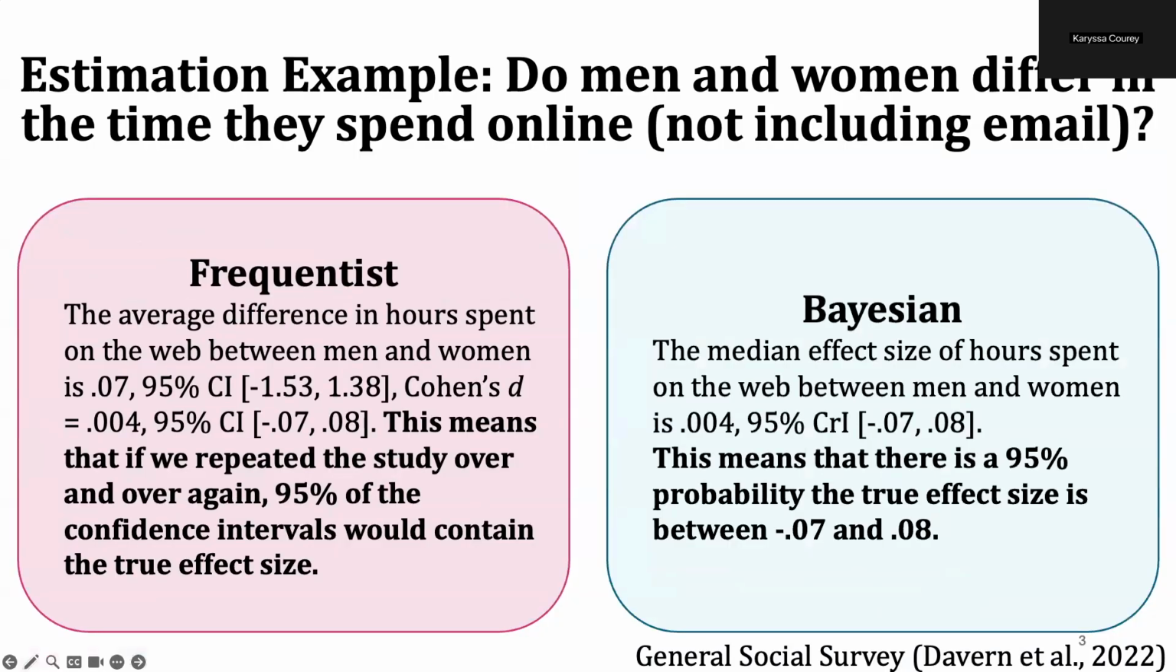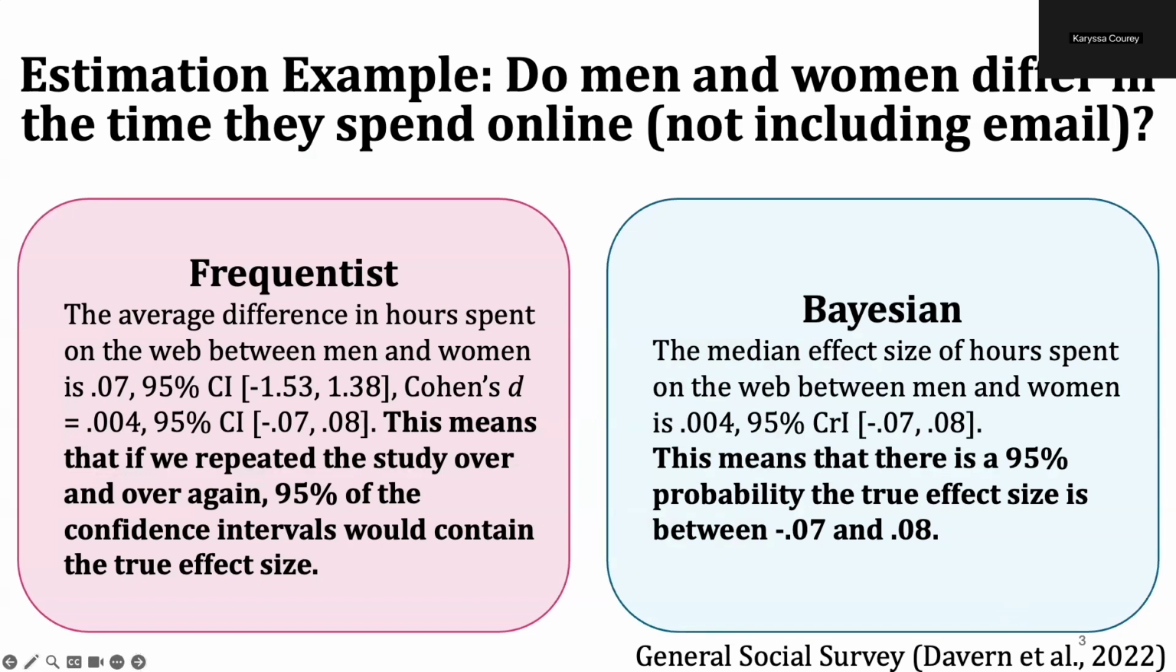Now, considering the same question in the Bayesian framework, we would say that the median effect size of hours spent on the web between men and women is 0.004, with a 95% credible interval from negative 0.07 to 0.08. So again, we have the same effect size value as we observed in the frequentist framework, and our credible interval is overlapping with 0 here as well. And so we would interpret this to mean that there's a 95% probability that the true effect size is between negative 0.07 and 0.08.